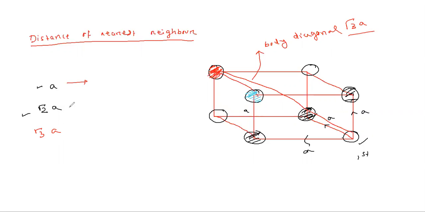So what is the least distance? The first distance is minimum, at a. So here the nearest neighbor is at a distance a. This is the second nearest neighbor, at root 2a. This is the third nearest neighbor, at root 3a. So this is our whole idea.